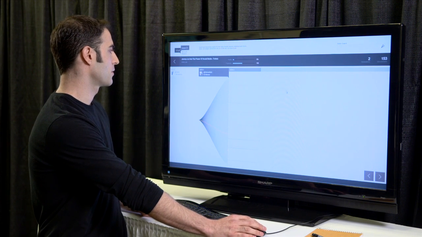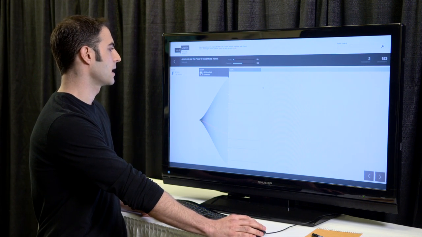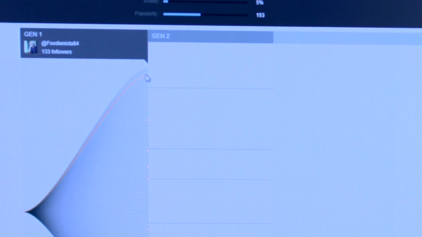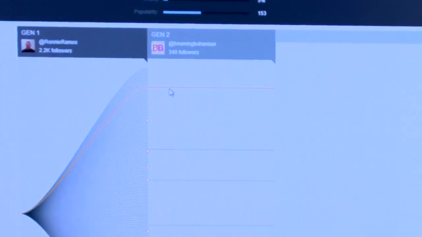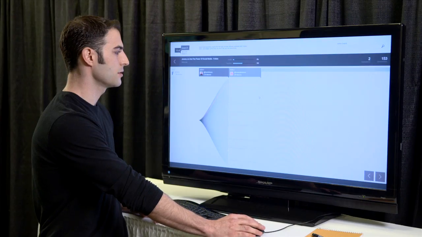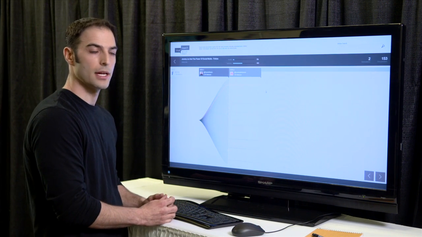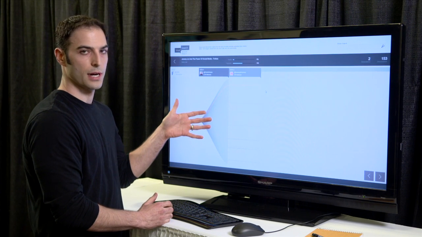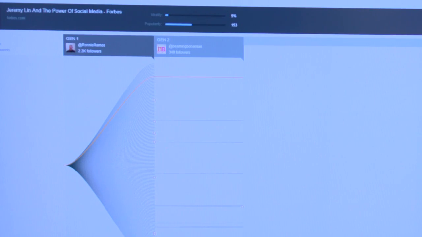So here's an example of a story by Forbes, which is about Jeremy Lin. And what we can see here is that the story initially started with Forbes, which has about 1 million followers, and then people who were following Forbes directly reposted that story. And most of those posts didn't go any further. Here's an example that went one generation further. And then most of the adoptions have stopped by then, and we've got a total of about 150 people posting this story. So this is sort of traditional broadcast style media, where we have a big outlet posting to people who directly consume it, and then it doesn't really go much further.